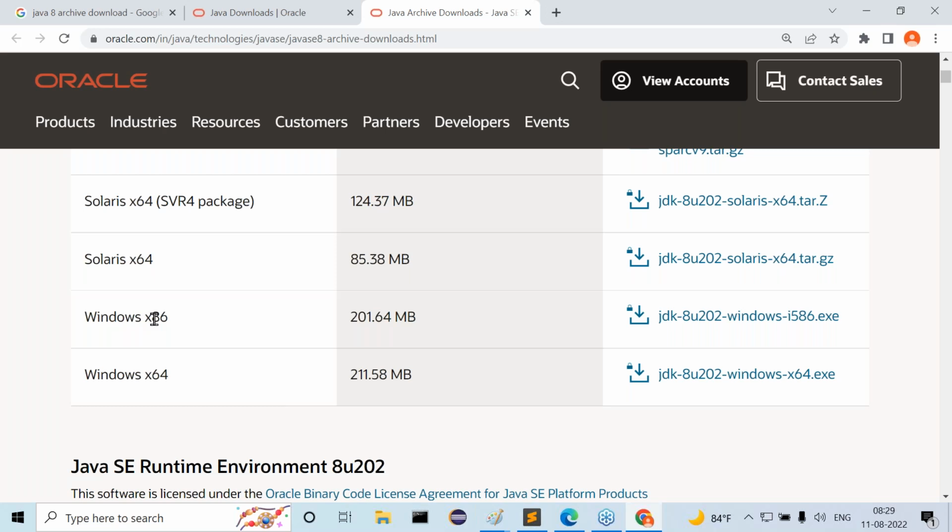Understand my point here. If we click on this particular link, we will download the Java software which contains a Windows represented JVM, a Windows represented compiler. If we click on this other link, Solaris based Java software will be downloaded, where a Solaris represented compiler and Solaris represented JVM will exist. All the Java software is provided as per the operating systems. So by this also we can conclude Java software is platform dependent, but the Java programming language is platform independent.